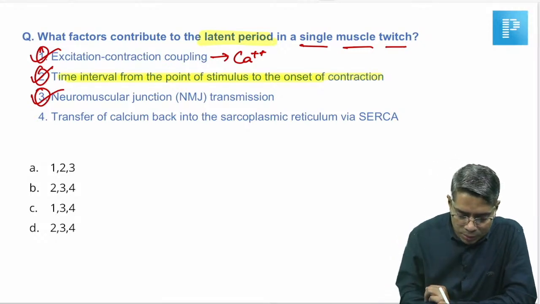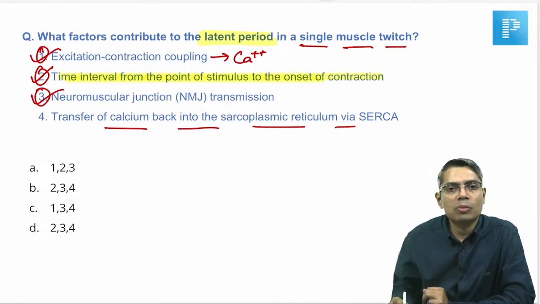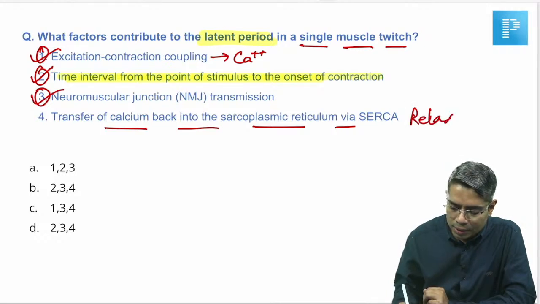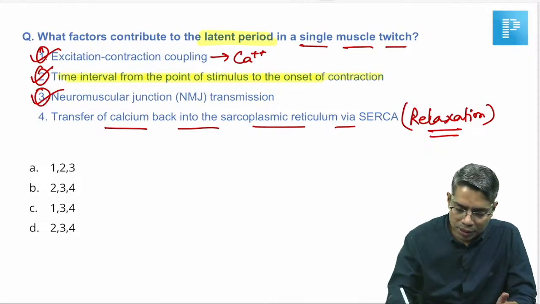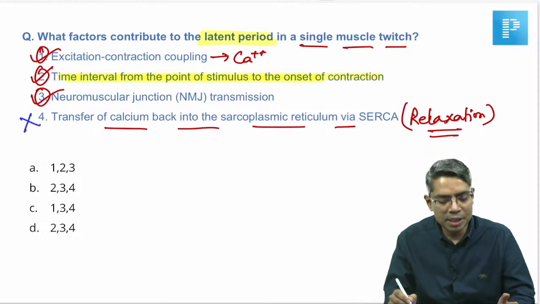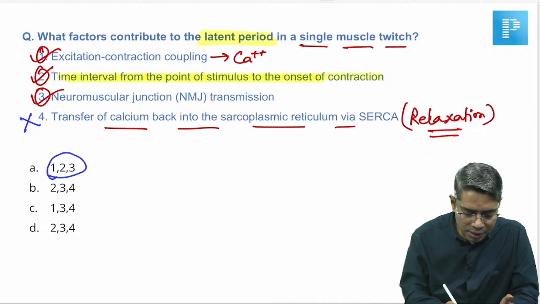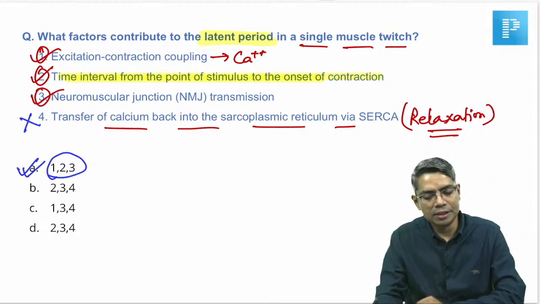But the fourth, transfer back of calcium into the sarcoplasmic reticulum, this is required for the relaxation of the muscle. This is not for the onset of contraction. So, this number 4 option is not part of the latent period. So, 1, 2 and 3 will be the answer. So, A is the correct answer in this question.